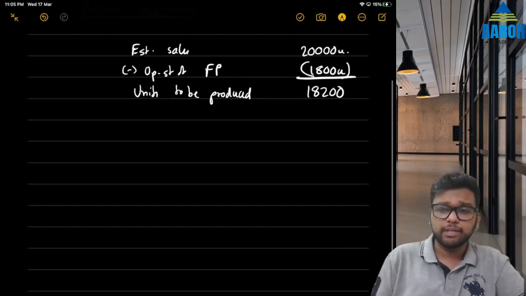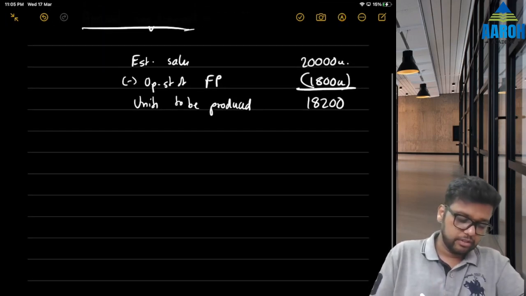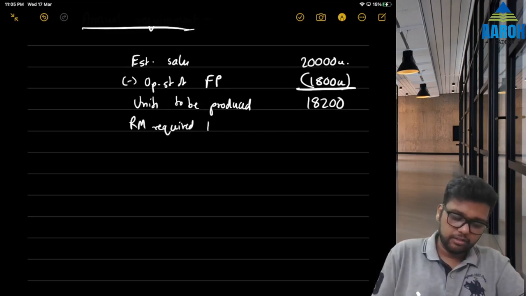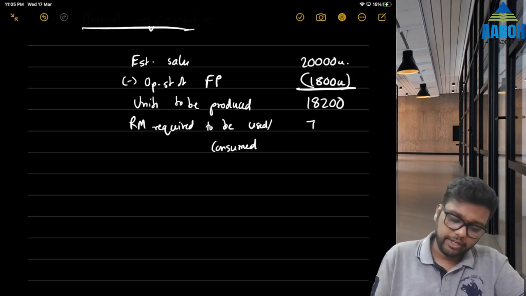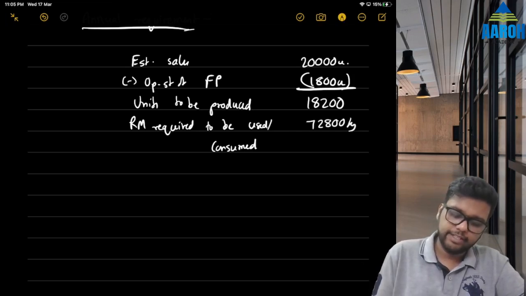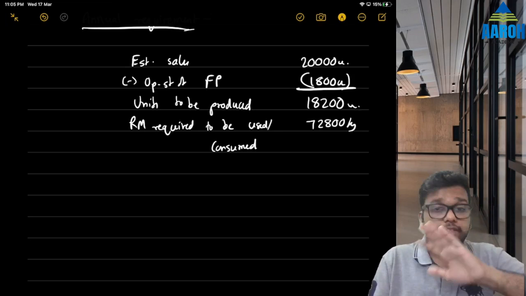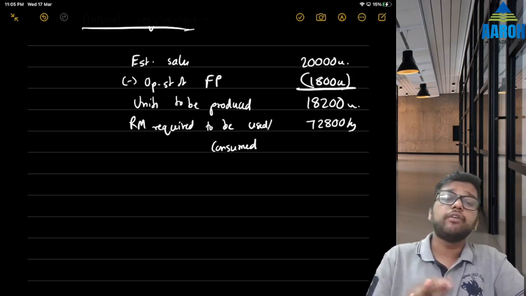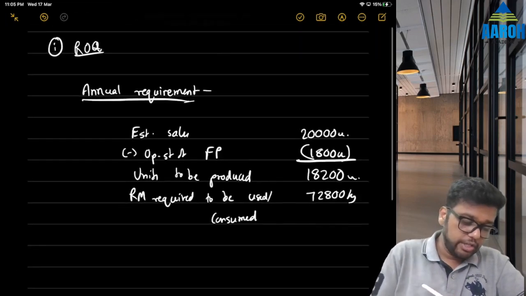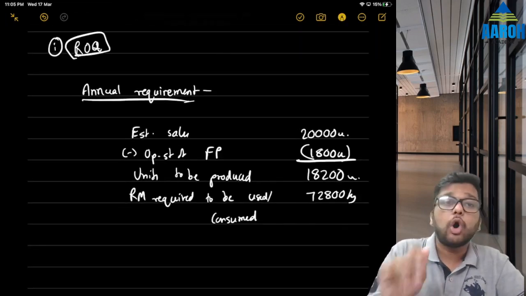Those who have studied the budget chapter know this is how it goes. For this, the raw material required to be used or consumed will be this into 4 now, right? So that is 72,800 kgs. But still this is not our answer, because even this is not what we have to purchase. ROQ or EOQ is order quantity.